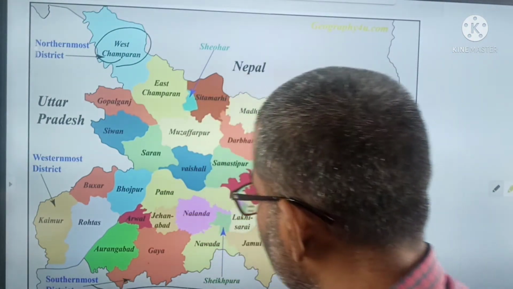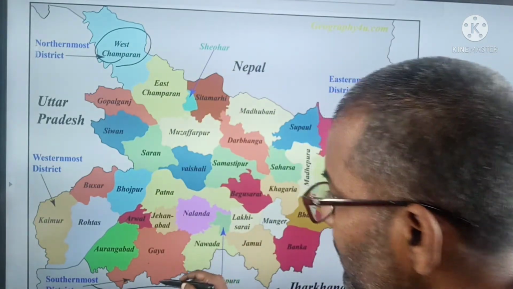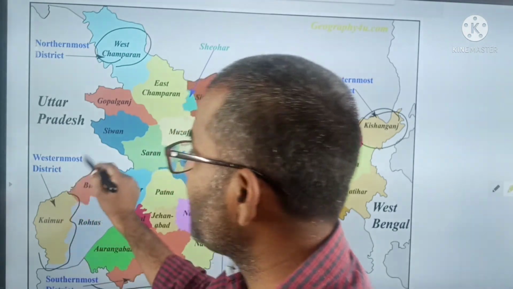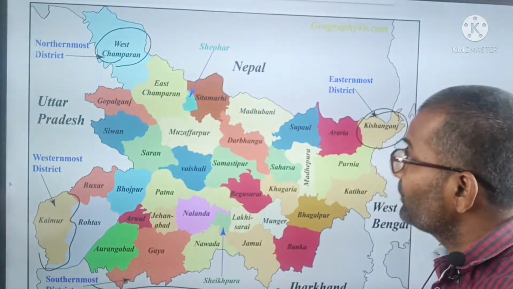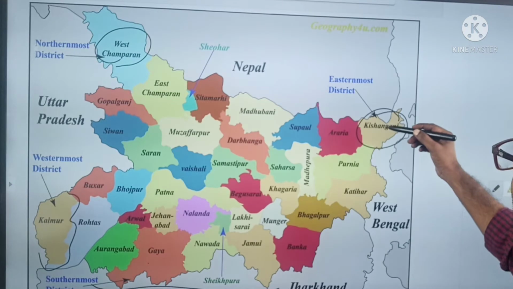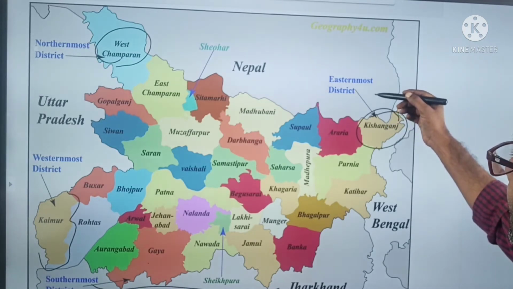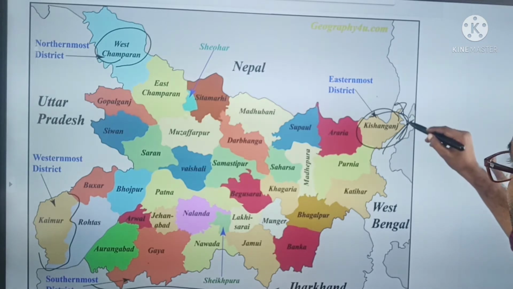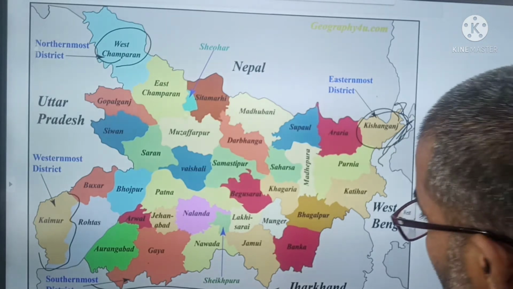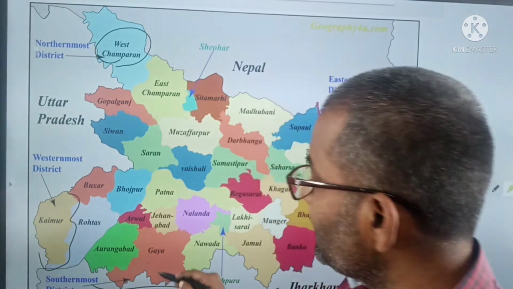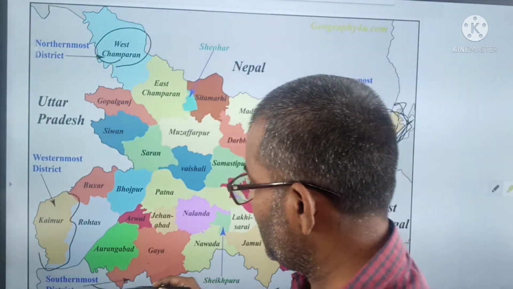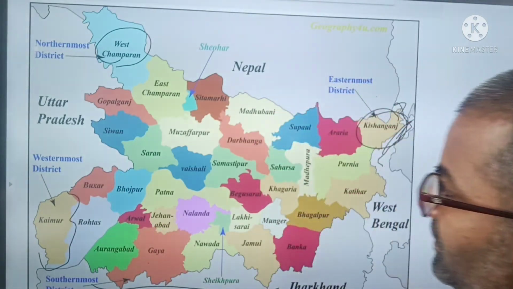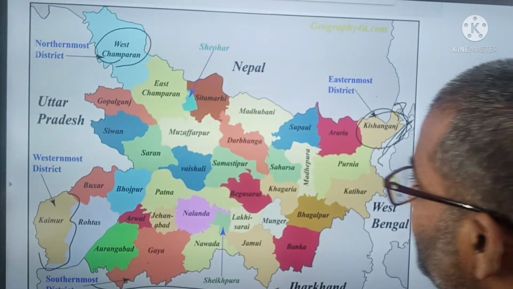Gaya, here you can see, is its southernmost part, and Kaimur district is the western district. Here Kishanganj shares its boundary with Nepal and West Bengal, and Gaya shares its boundary with Jharkhand. Kaimur shares with Uttar Pradesh.